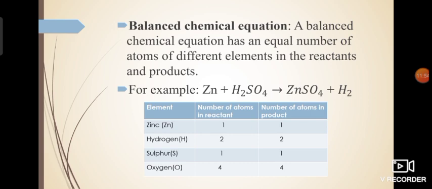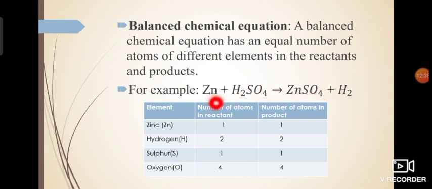The first equation that we are going to take up is zinc metal reacts with H2SO4, which is sulfuric acid. Then it gives zinc sulfate, and hydrogen gas is evolved. First of all, you have to write the names of all the elements involved in this reaction. The zinc metal symbol is capital Z small n. Capital H is the symbol for hydrogen, capital S is the symbol for sulfur, and capital O is the symbol for oxygen. So these are the four elements involved in this reaction.